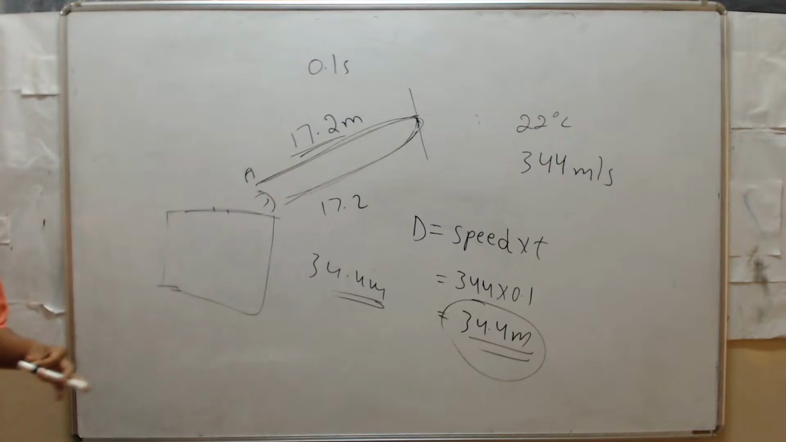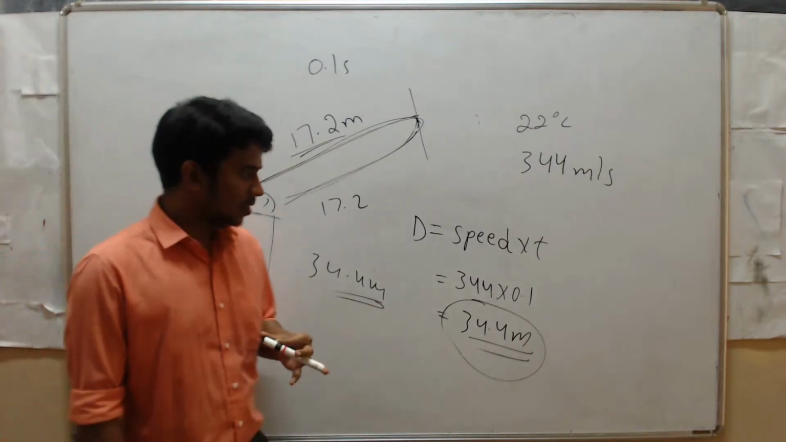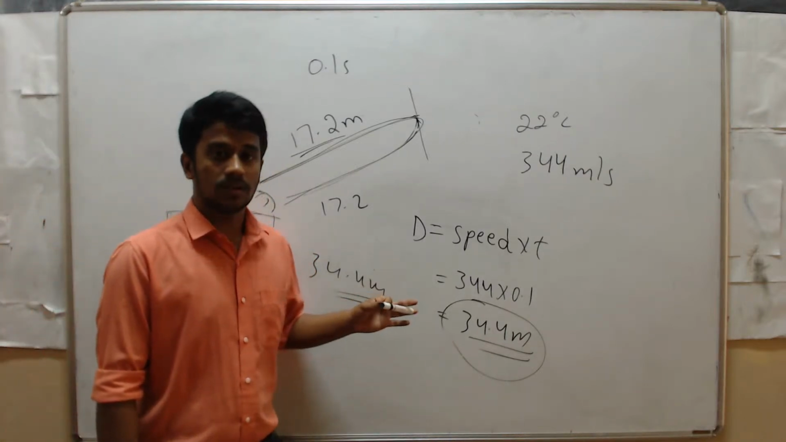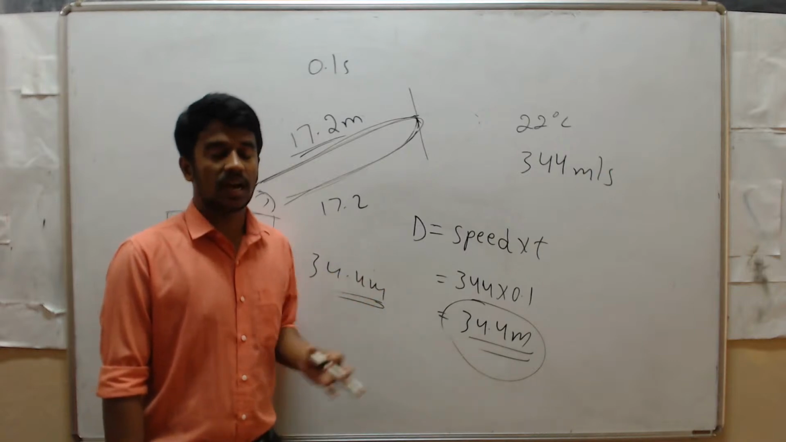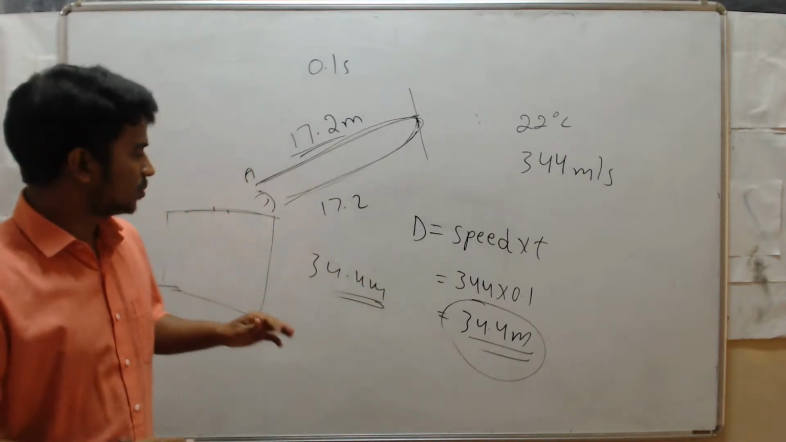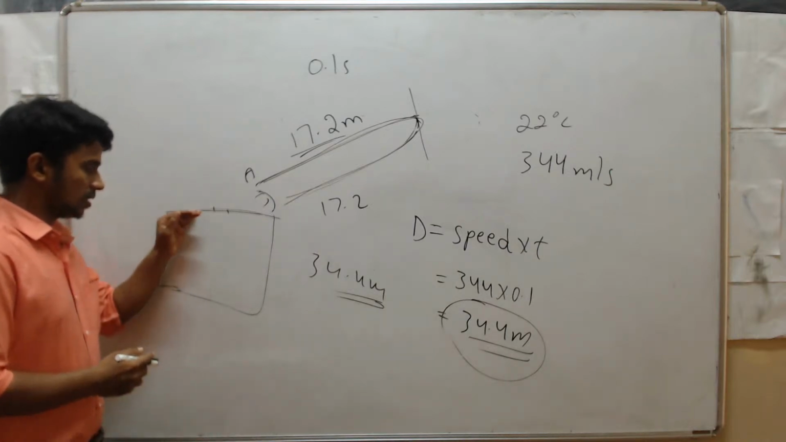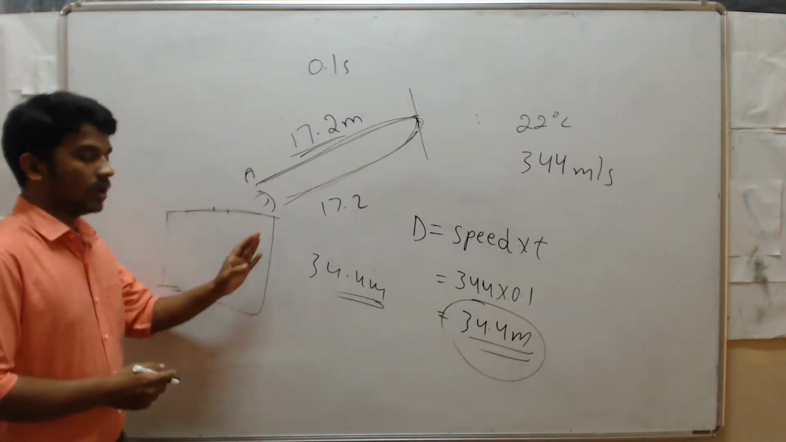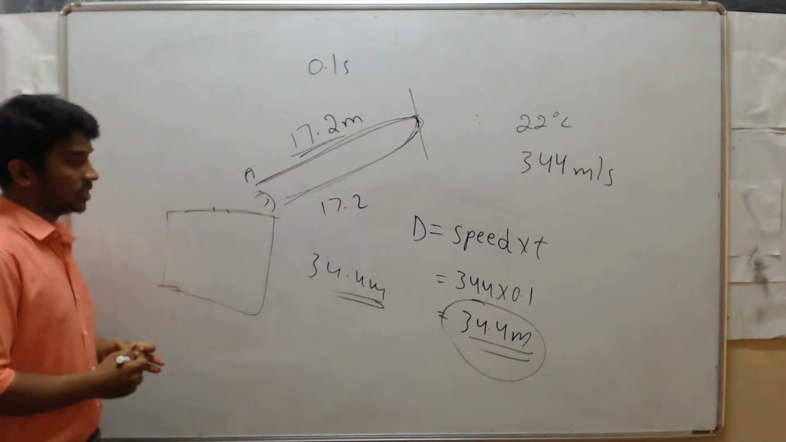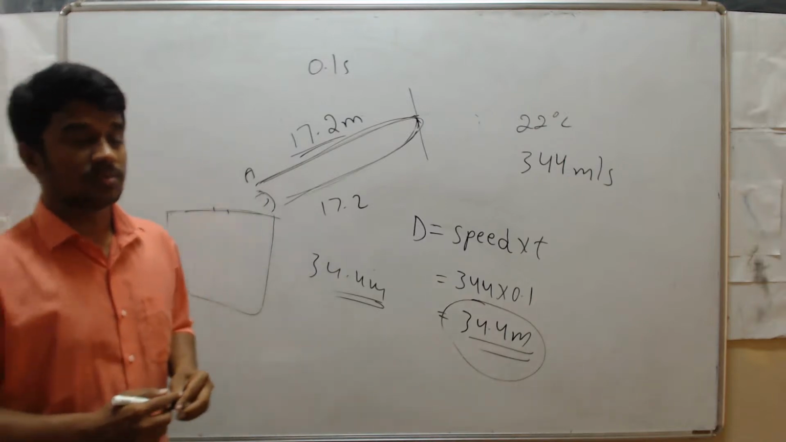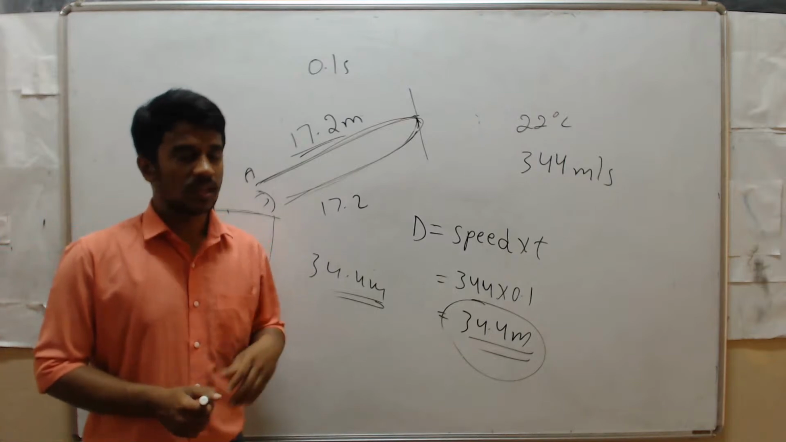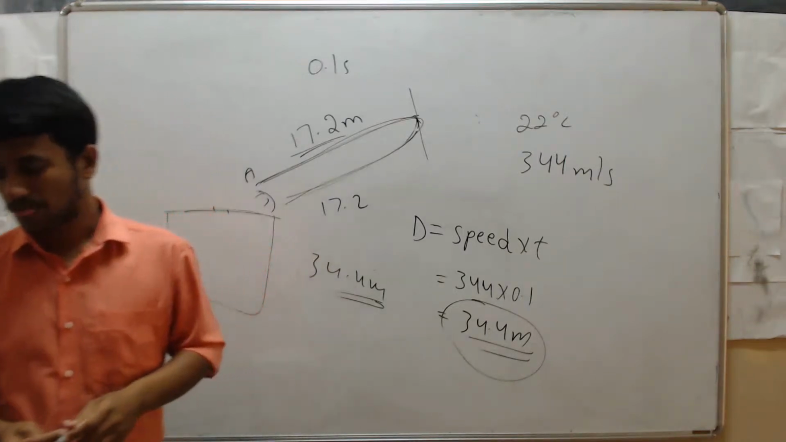So to avoid that reverberation while constructing an auditorium, we should use some sound absorbing materials. The roof and walls should be made up of sound absorbing materials, then we can avoid the reverberation.